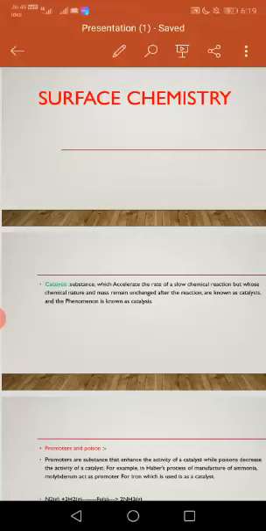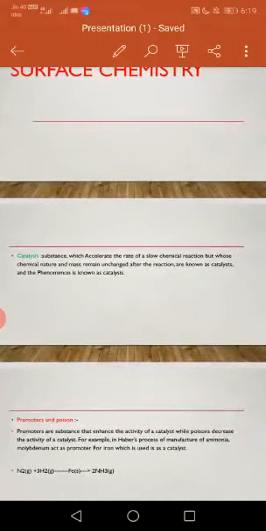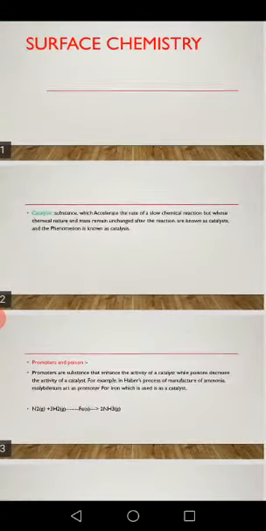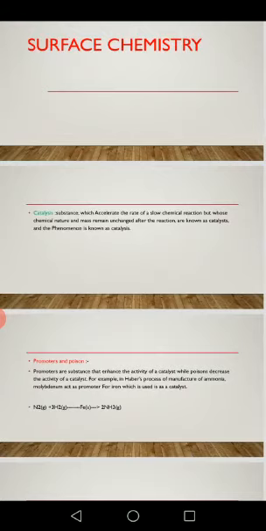A catalyst is a substance which accelerates the rate of a slow chemical reaction, but whose chemical nature and mass remain unchanged after the reaction. Such substances are known as catalysts, and the phenomenon is known as catalysis.